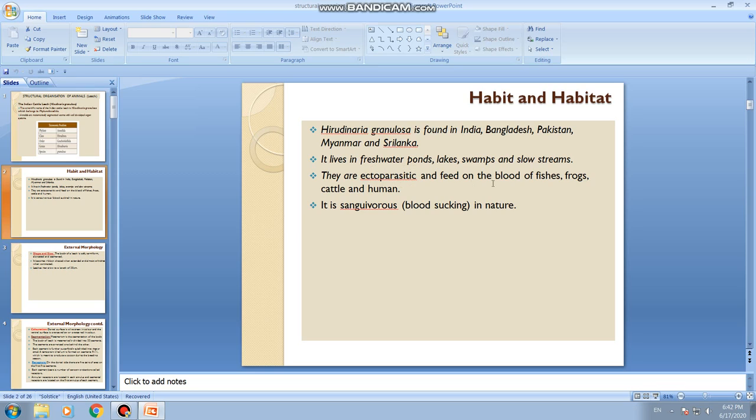So it feeds on the blood of fishes, frogs, cattle and humans, and that is why it is said to be sanguivorous or blood sucking in nature. So the habit of feeding on blood is called sanguivorous. Okay, so we shall move on to the next one.